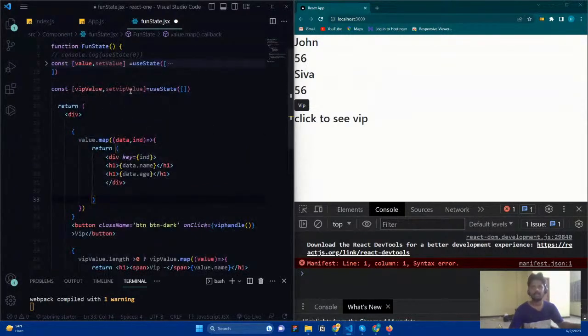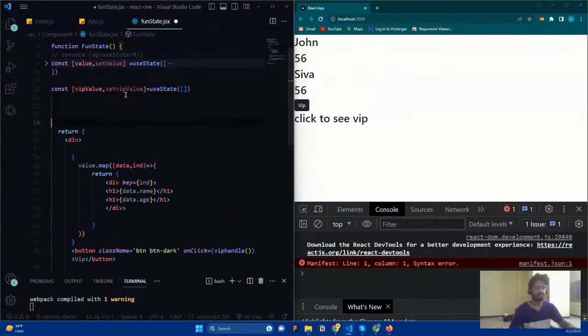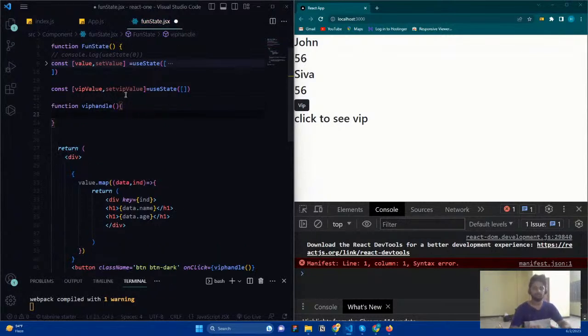So this is going to be handle VIP, a function that is going to handle the VIP, and here I'm going to return. Okay, VIP handle, and what I need to do is filter those which contain true.